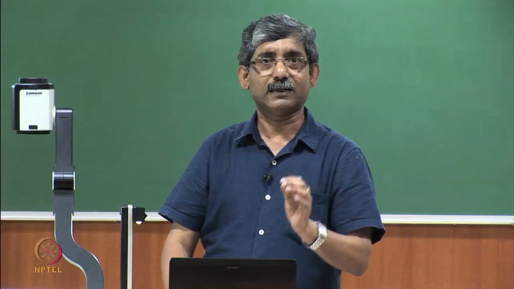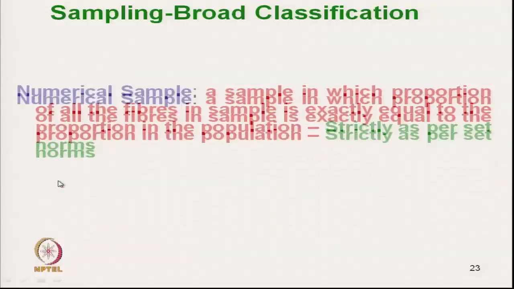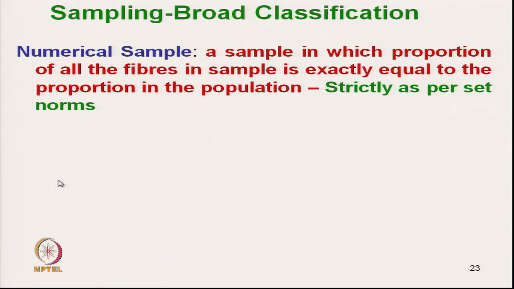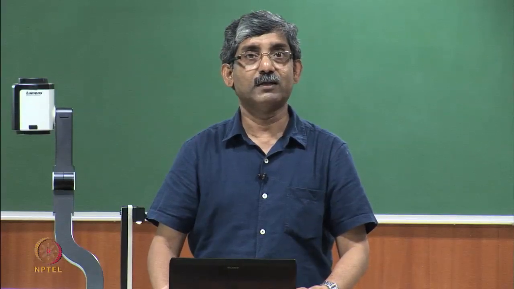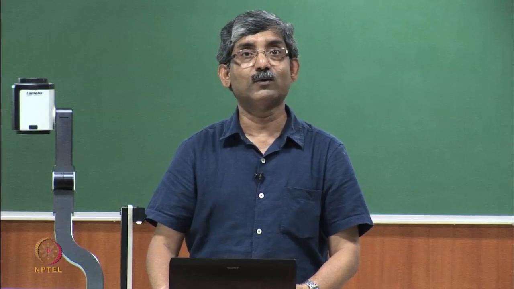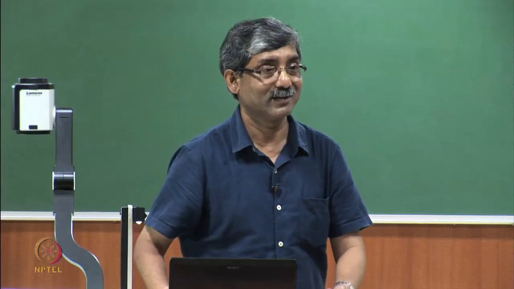Another way of broad classification of sampling is particularly for textile material. Earlier sampling techniques were general sampling techniques, and this one is specifically for textile material. One is called numerical sampling. Here, a sample in which the proportion of all the fibers in the sample is exactly equal to the proportion of the population.